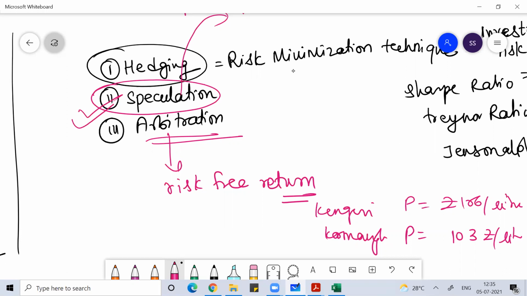You have huge hedge fund managers and mutual fund managers who do block trading and high frequency trading, and thereby they try to gain the advantage of this mispricing of an asset between two markets, but a normal retail investor cannot do anything. So arbitrage is all about the possibility of creating an opportunity where you can earn from the mispricing of the same asset in two different markets, and the profit or return you earn is called a risk-free return. I hope you understand it.